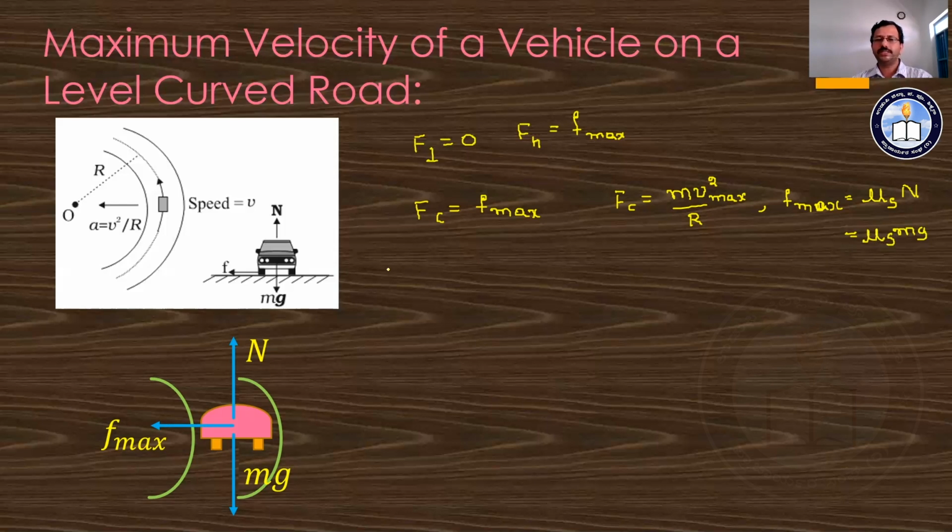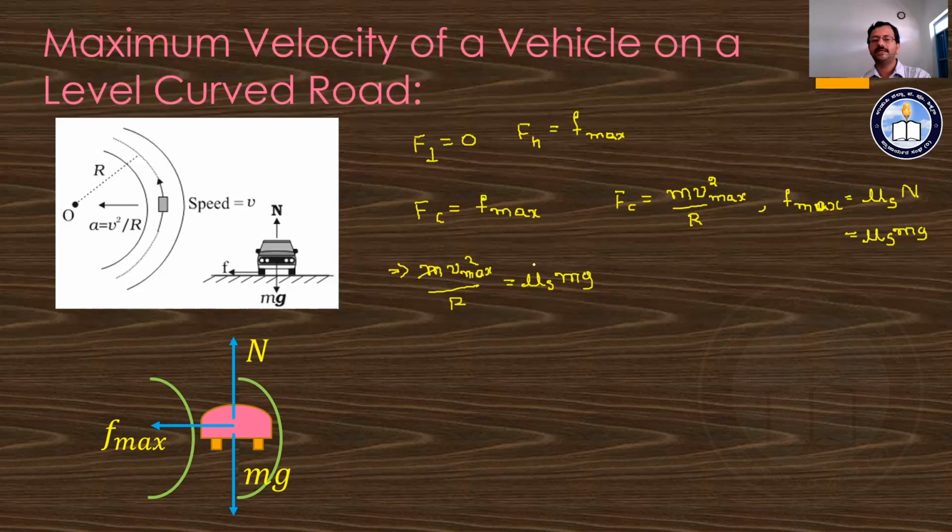Substitute these values in this relation, and we can say the value of Fc, the centripetal force, m V max square divided by r, must be equal to mu s into m into g.